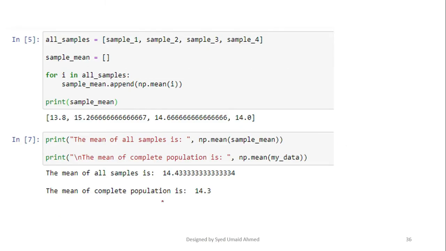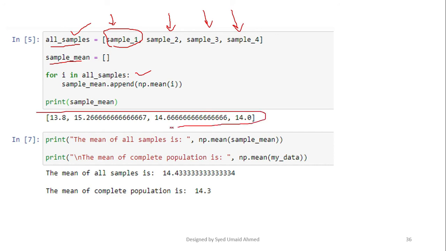And the last thing we have to do is store all the samples in this variable. Then you made an empty variable. By using the for loop, you calculate the mean of all these samples. First the mean of this sample, then this, then this, and this. All the means are stored in this empty list, and here are the means of sample 1, sample 2, sample 3, sample 4.